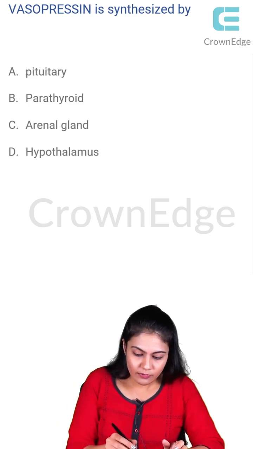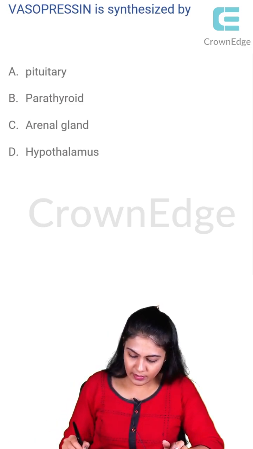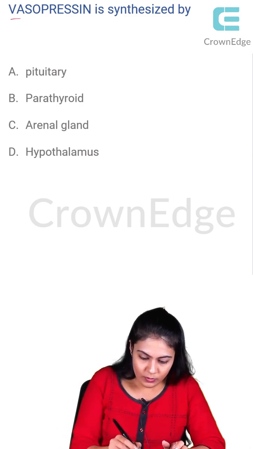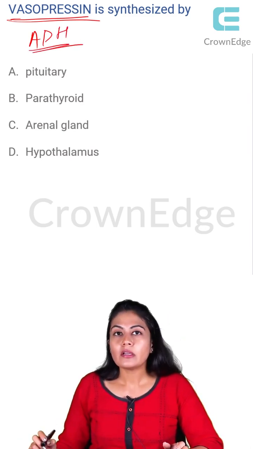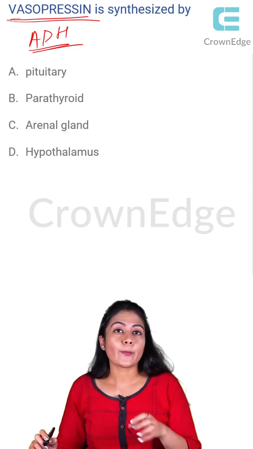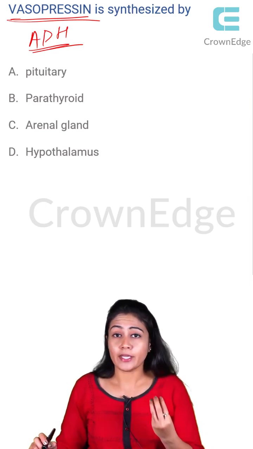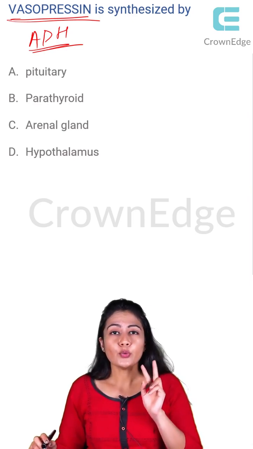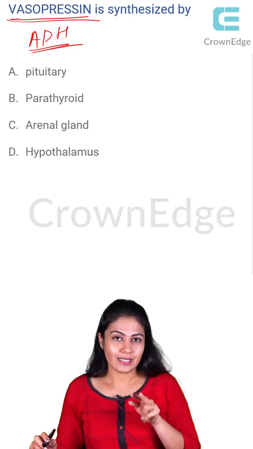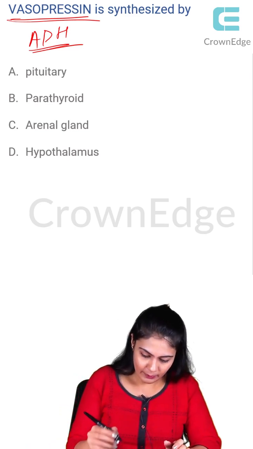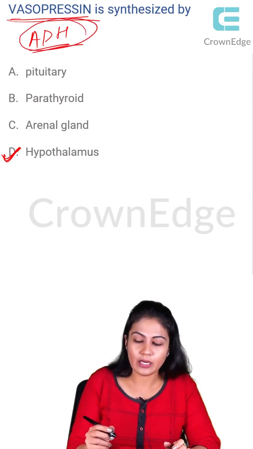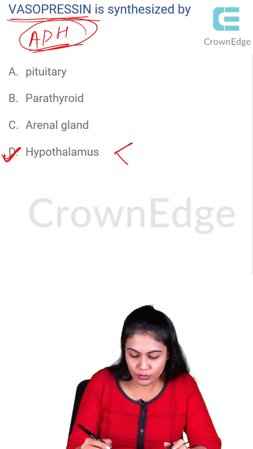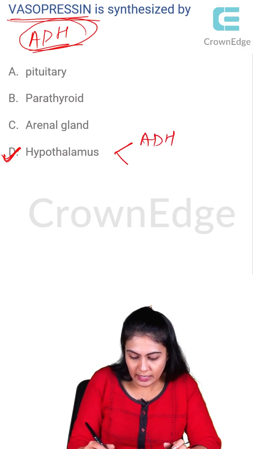The first question is: vasopressin is synthesized in? So we know vasopressin is also known as antidiuretic hormone, and we learned that all the hormones are produced in the anterior pituitary, but there are two major hormones which are secreted by your hypothalamus. So this is one of the hormones which is secreted by the hypothalamus. So the hypothalamus produces ADH, that is antidiuretic hormone, or vasopressin you can say, right?